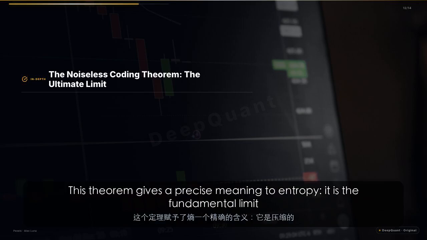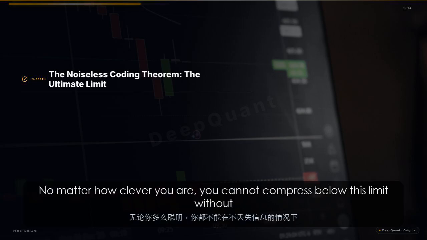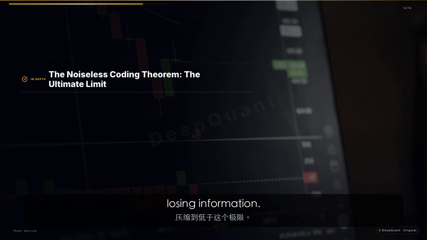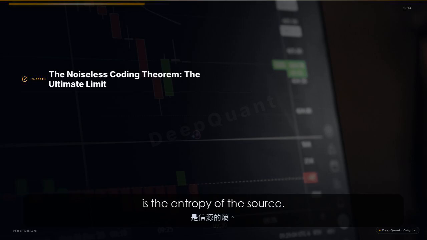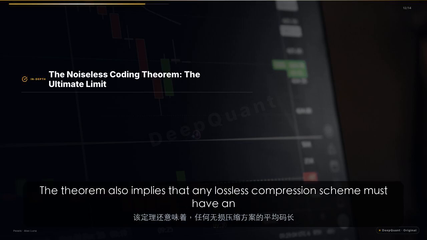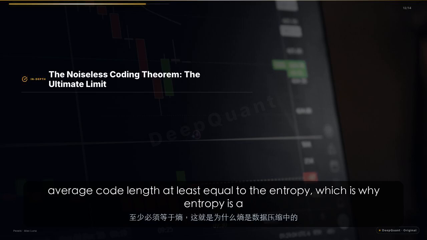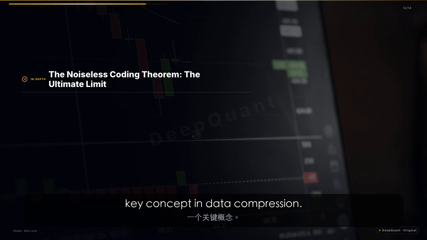This theorem gives a precise meaning to entropy. It is the fundamental limit of compression. No matter how clever you are, you cannot compress below this limit without losing information. This is the answer to our original question. The ultimate limit of compression is the entropy of the source. The theorem also implies that any lossless compression scheme must have an average code length at least equal to the entropy, which is why entropy is a key concept in data compression.